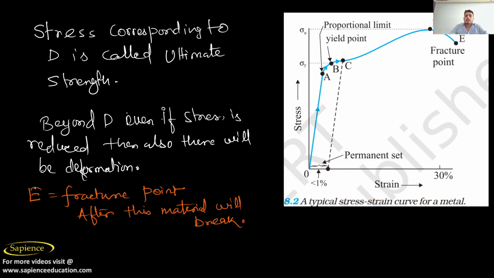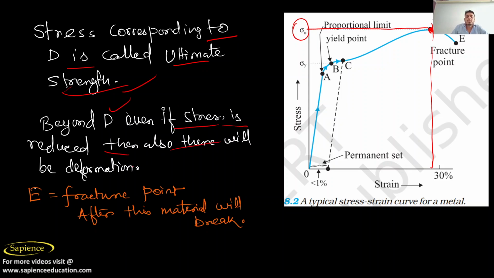Now the stress corresponding to D is called the ultimate strength. See here, when a material reaches point D, the stress corresponding to this point is known as ultimate strength. Beyond D, if stress is reduced, there will still be deformation.